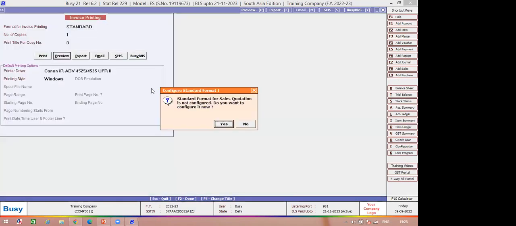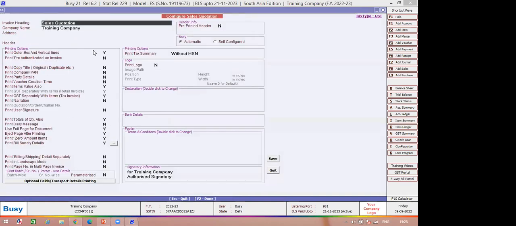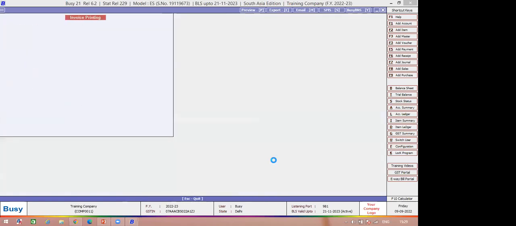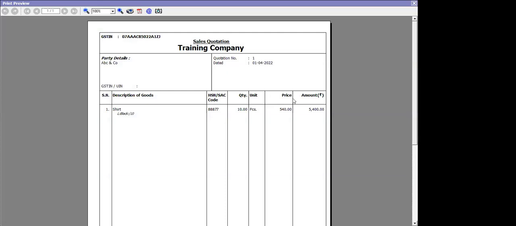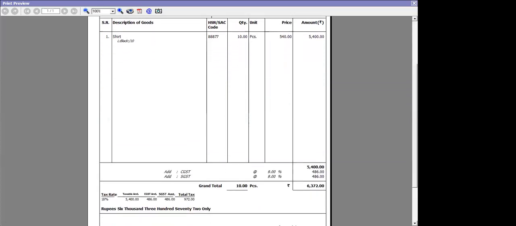If I click the preview button, it asks for certain configuration while viewing the entry in the standard format. It will ask the first time; every time it will not ask. Let's say I enable this option parameter, as I need to see the color and size of that item in the quotation also. If I click the save button, now you can see that a quotation printout has been generated.